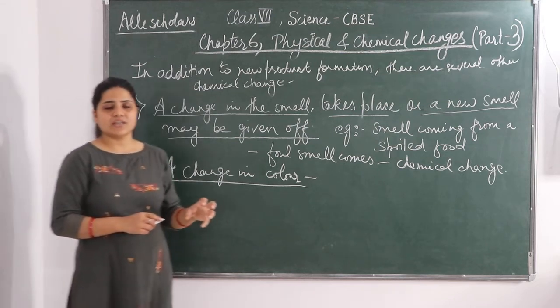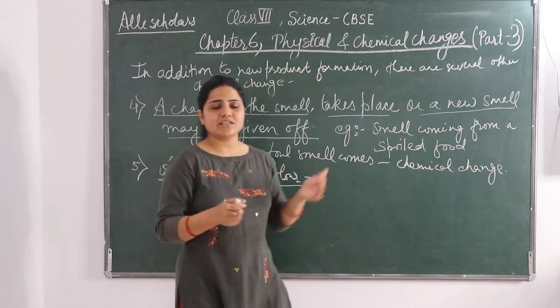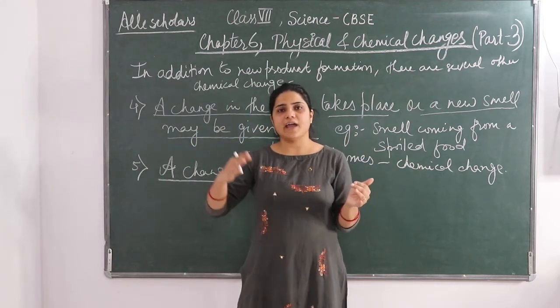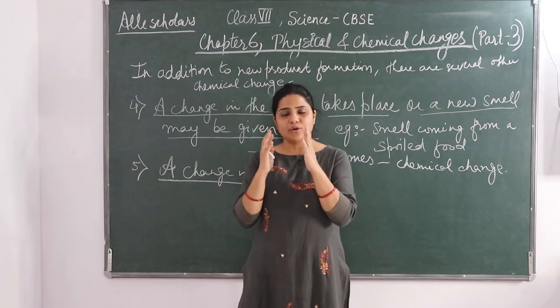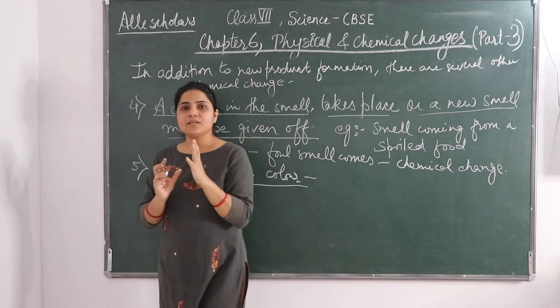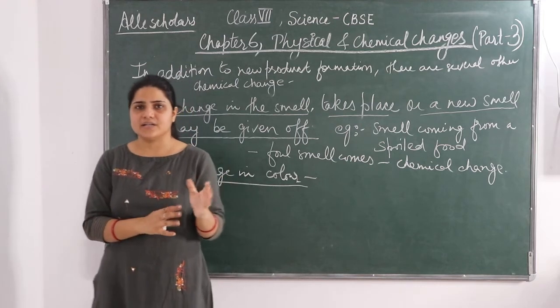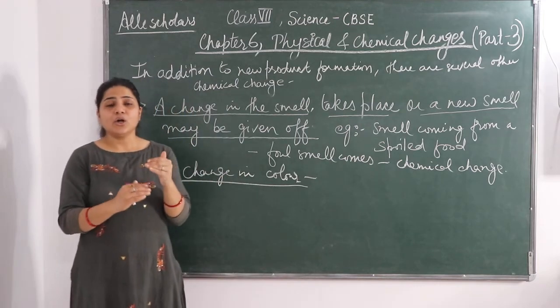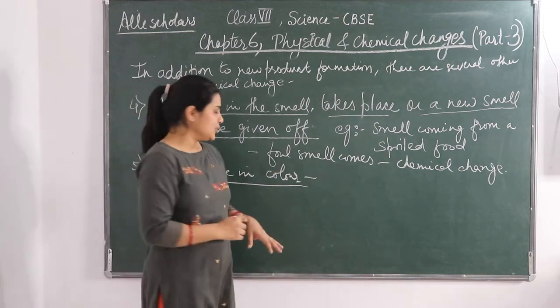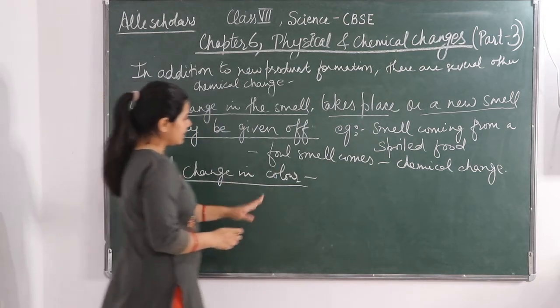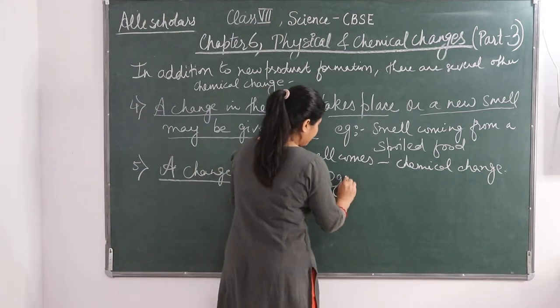Some chemical reaction has taken place, and that reaction is that iron has reacted with the atmospheric oxygen. When iron reacts, a chemical reaction occurs, which we call a chemical change. Okay, so a change in color, we will see some of the examples.